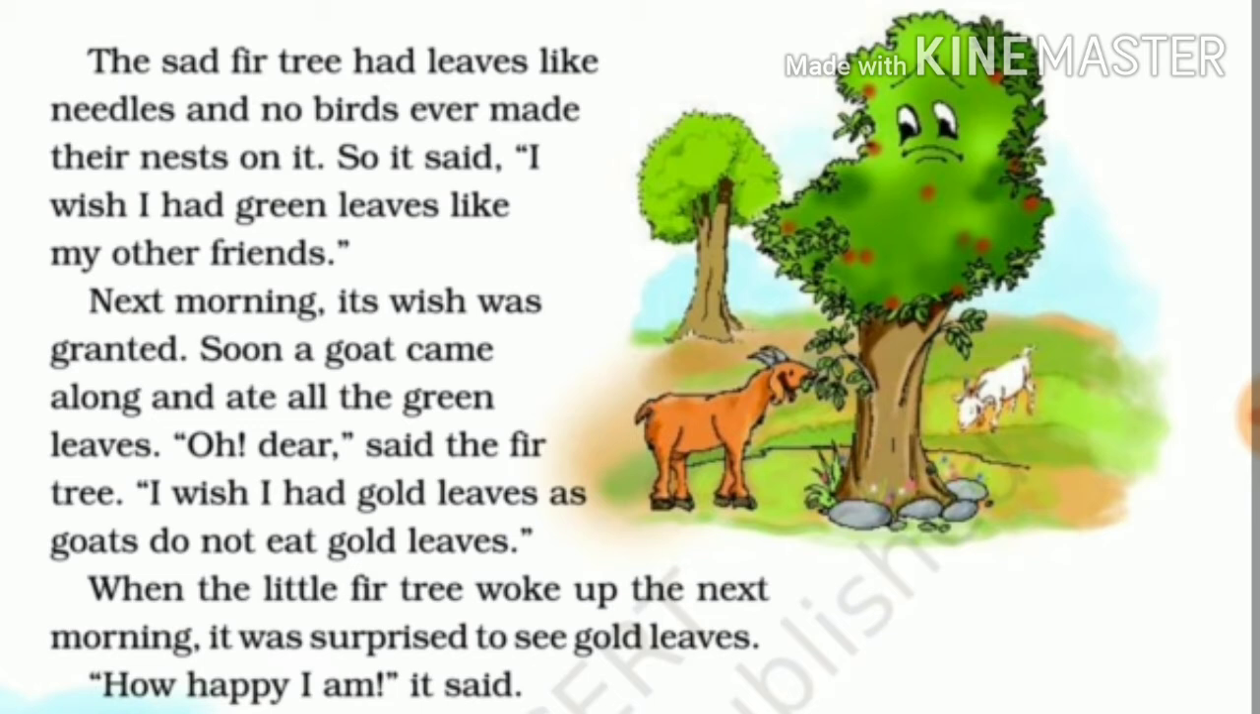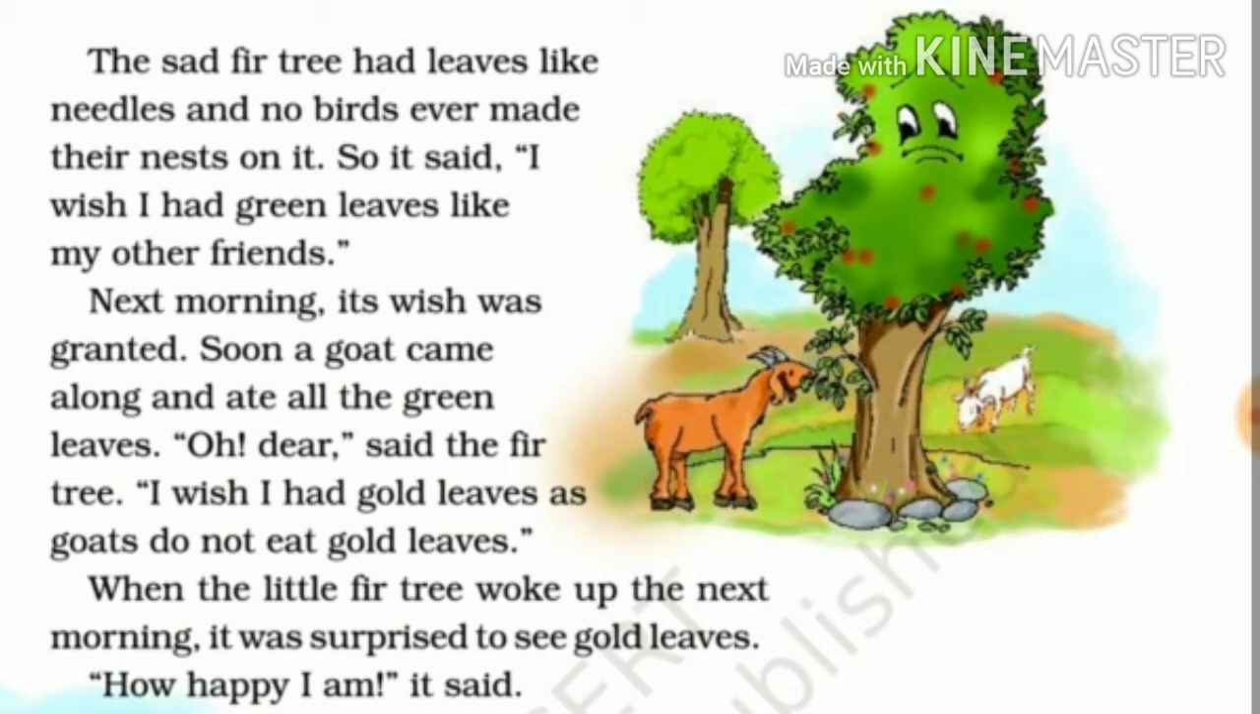So he asked for one wish to that magician, that even I want leaves like how other trees have leaves. So that was his wish, and he asked the magician to give him normal leaves like other trees. Next morning, its wish was granted. Soon a goat came along and ate all the green leaves. Now this wish, whatever the fir tree asked, was fulfilled by the magician.